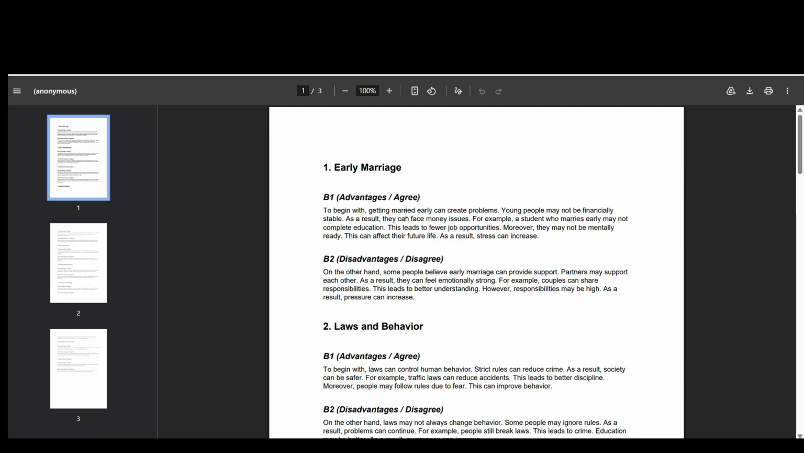And then this leads to fewer job opportunities, because obviously you got married early and now you didn't finish your study. Obviously you can't study now because your mind will be on different things, and moreover they may not be mentally ready now, and this can affect their future life. As a result, stress can increase, obviously. I can give different examples as well.